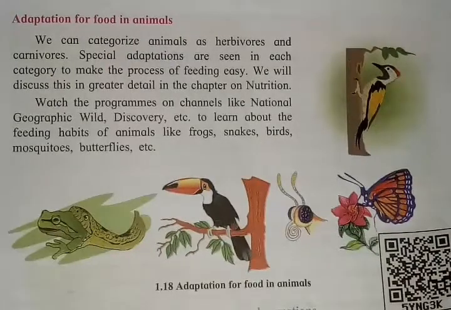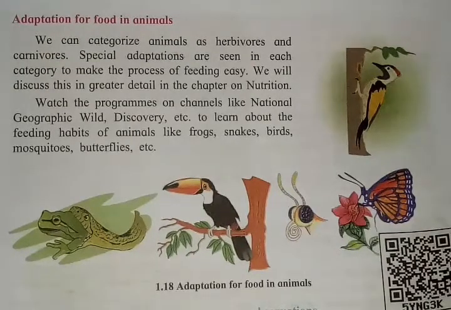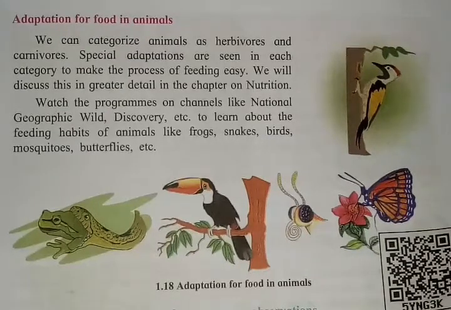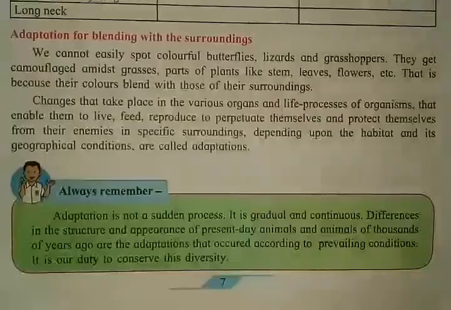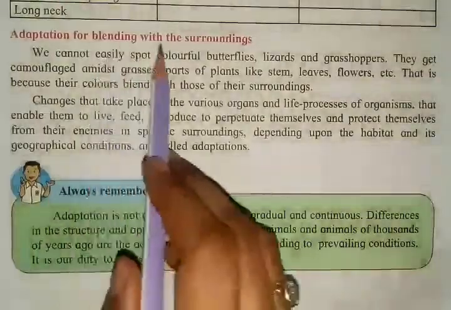And lion, tiger, these animals have sharp and pointed teeth so that they can kill their prey easily, and they can tear the body of the animal they have caught. So these are the different adaptations they have so that they can fulfill their nutrition or food needs.